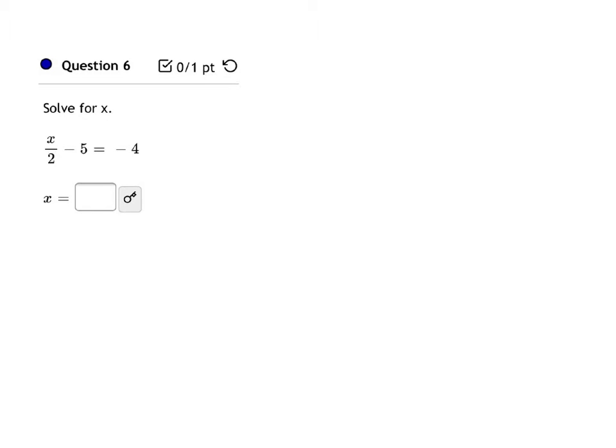We are solving for x. So normally I would multiply everything by the LCD. But if I look at this problem, I can go ahead and move this minus 5 over and make it plus 5. So that gives me x over 2 equals 5 minus 4 is 1. And then I can make that 1 a fraction and cross multiply. So 1 times x is x, 2 times 1 is 2.